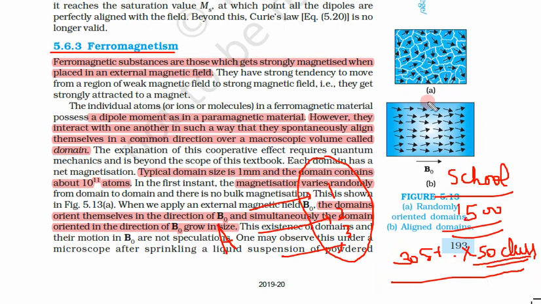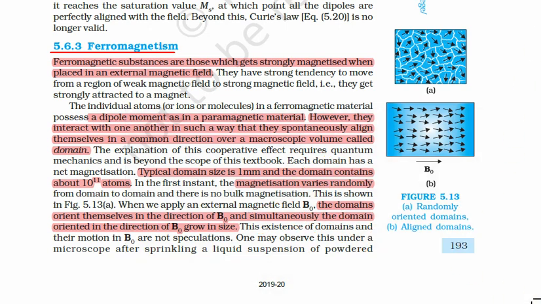Similarly, if all of them are random, the magnetization is not proper. But when they create domains, magnetization is much stronger and much easier. So ferromagnetic materials are those which get strongly magnetized. The important thing is that they get strongly magnetized when placed in an external magnetic field. Without an external field, no magnetization. In an external field, see how strongly they are magnetized.